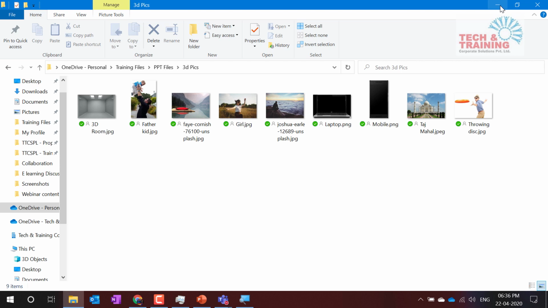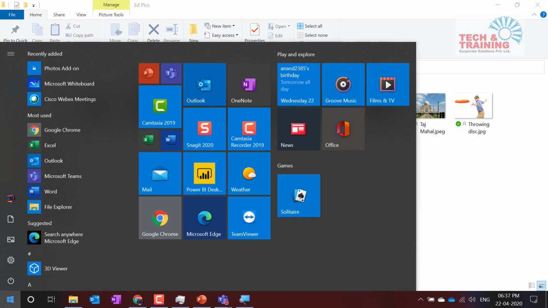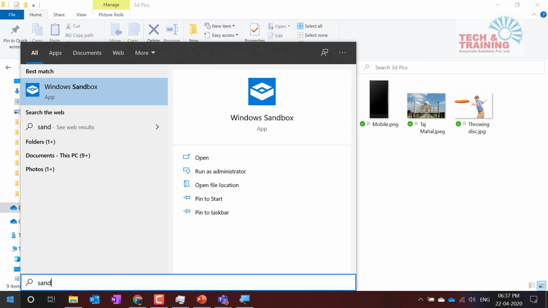So let me give you a scenario: you are working and all of a sudden you receive an email with lots of attachments in it, and it is quite intimidating. You would want to open that attachment, but you're afraid because it has come from an unknown source. This might affect your system with viruses. What would you do? If you have a Windows system, you can type sandbox. There is something called a sandbox.